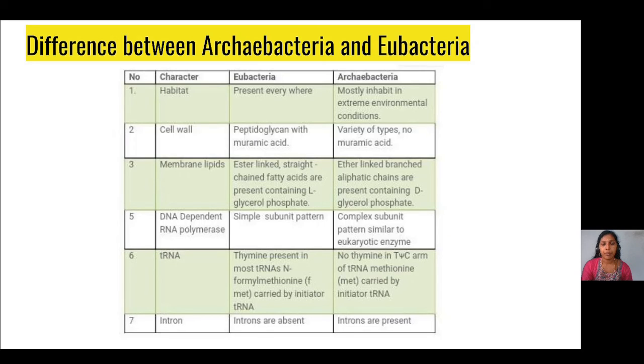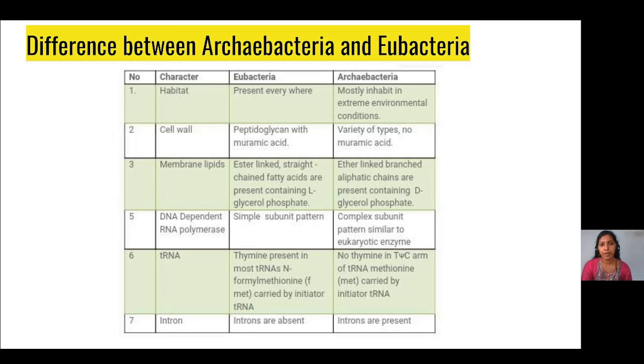The membrane lipids of eubacteria have ester-linked straight-chain fatty acids and the presence of L-glycerol phosphate, whereas archaebacterial membrane lipids have ether-linked branched aliphatic chains with the presence of D-glycerol phosphate.